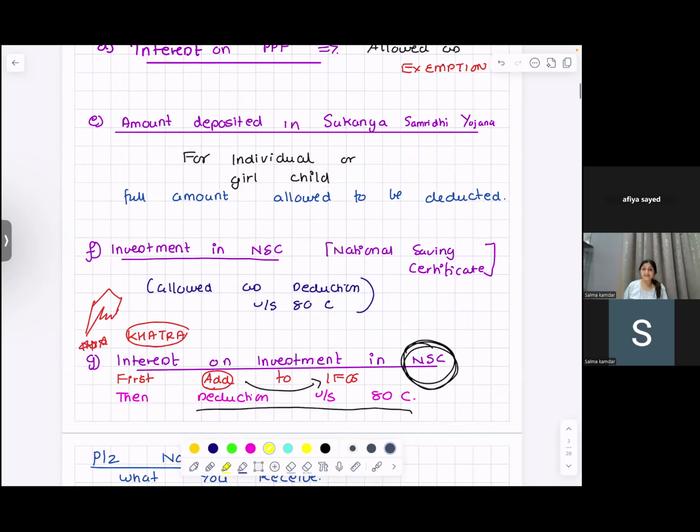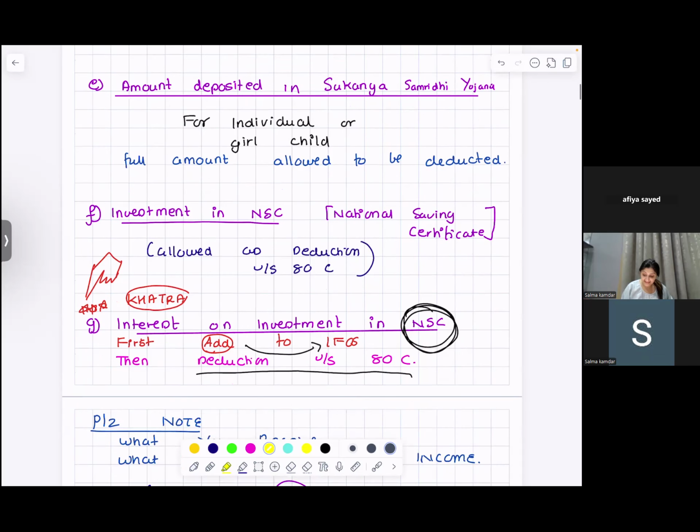Then you have the amount invested in the NSC. NSC is the National Savings Certificate. Okay. So if you have an amount invested in the National Savings Certificate, then you get tax savings, but you should invest it for at least 5 years. National savings certificates, mutual funds, FDs, 5 years. Okay. You are allowed deduction under Section 80C.